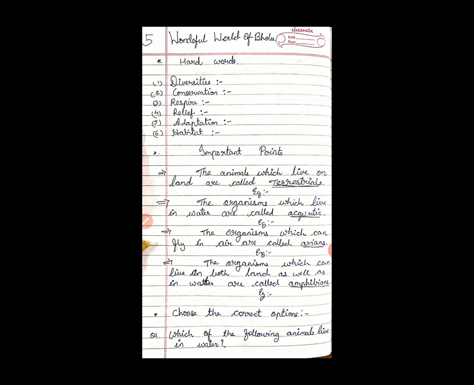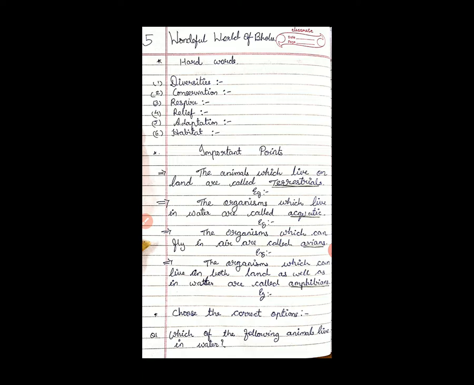Take out your notebook, put in the index, chapter number 5, Wonderful World of Bolu. Put today's date. First thing we write is hard words, right? There should be a page number in your notebook. You have to start a new lesson on a new page. In this way, write the number in the margin and the name. Then put the date. First topic is hard words. The meanings of hard words are in homework as usual.